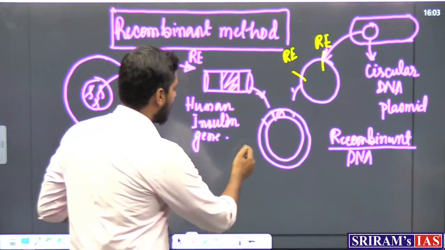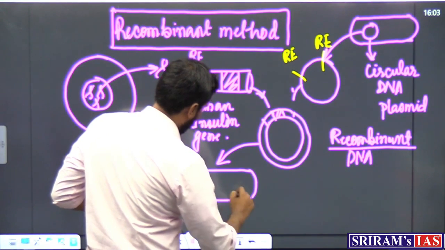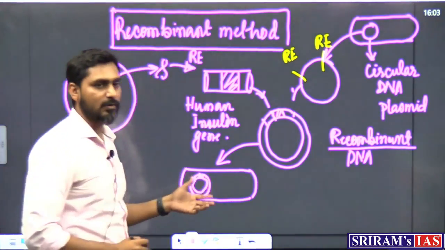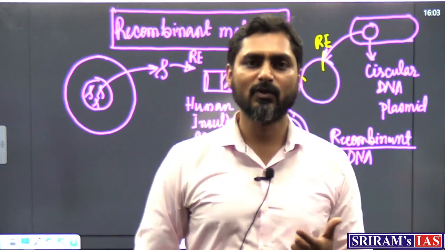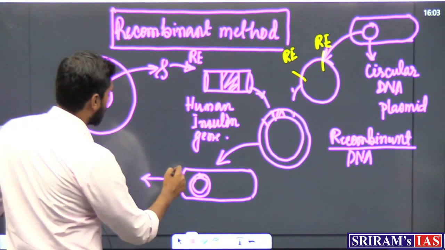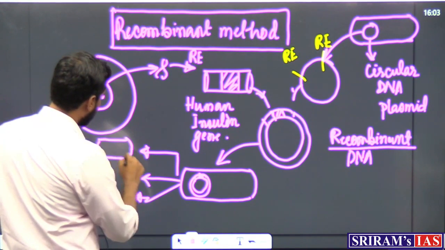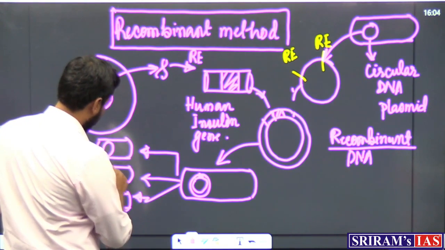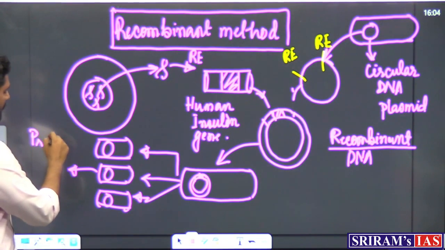And now what we do is that we insert this back in a bacteria again. Now this bacteria is also containing the human insulin gene, and that human insulin gene will start to express itself. And what will happen to the bacteria? Bacteria will eventually multiply in numbers. So, we will get many bacteria having the insulin gene and they will start to produce insulin.